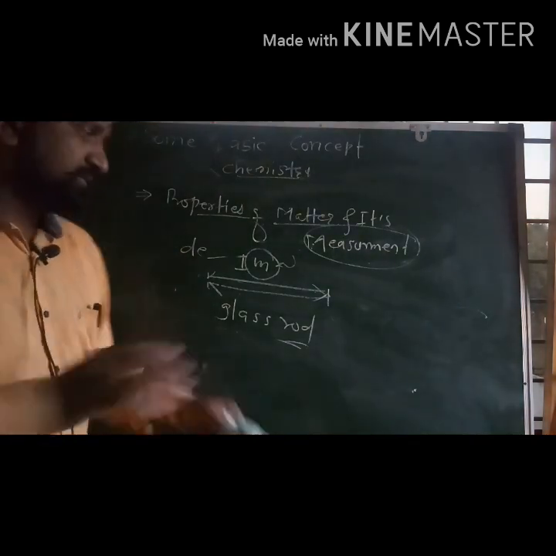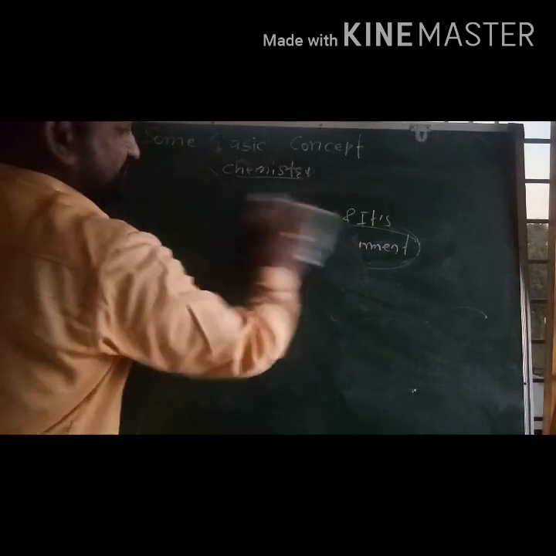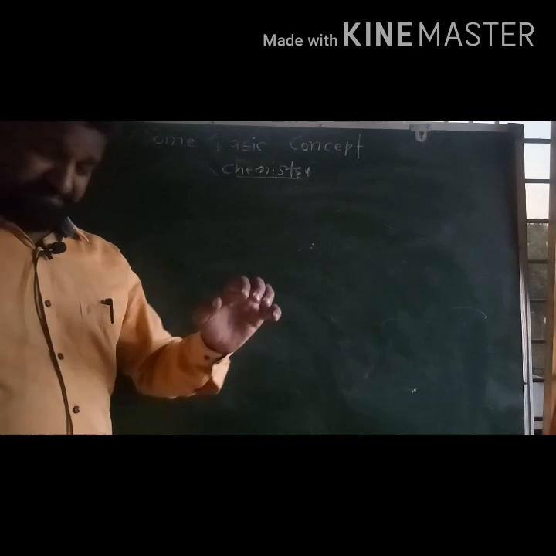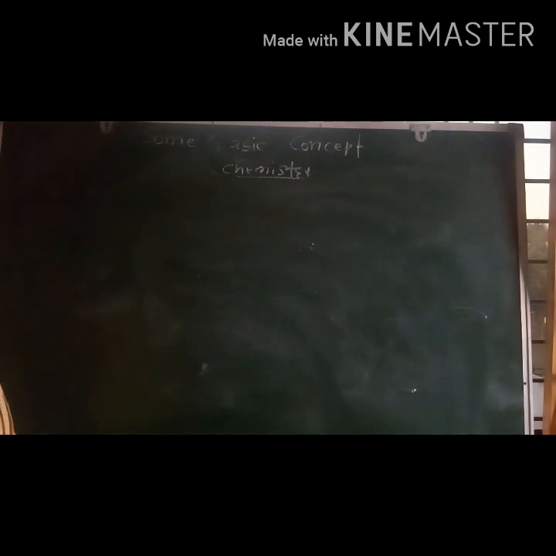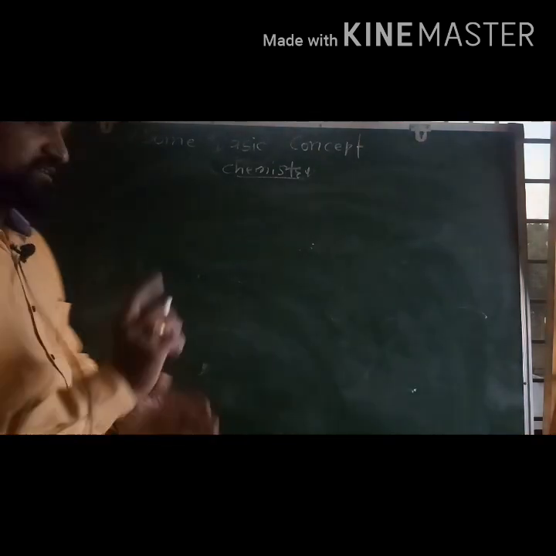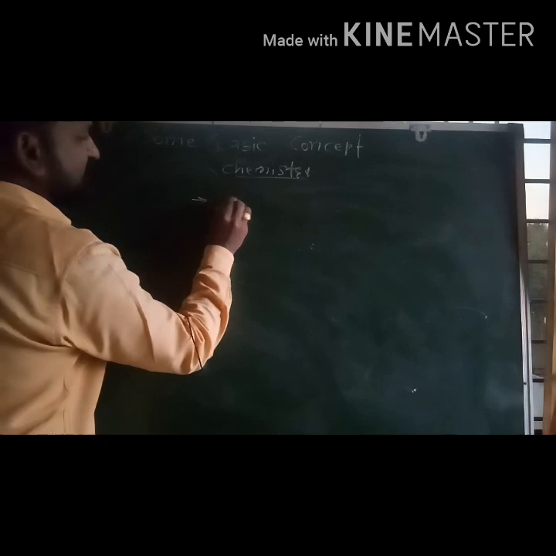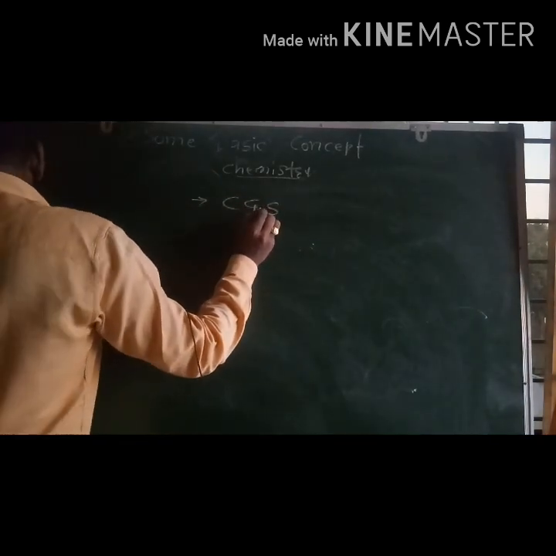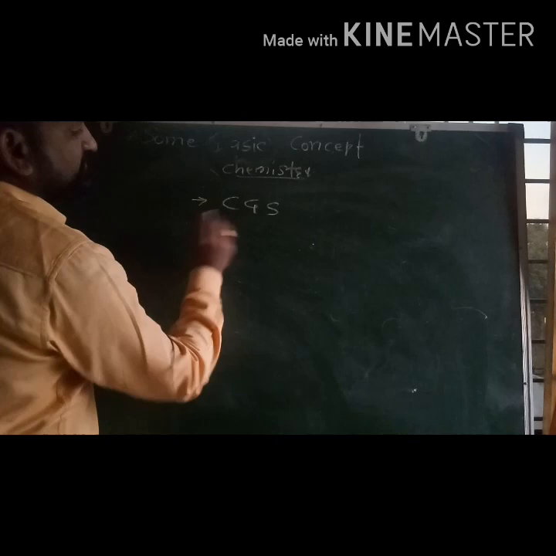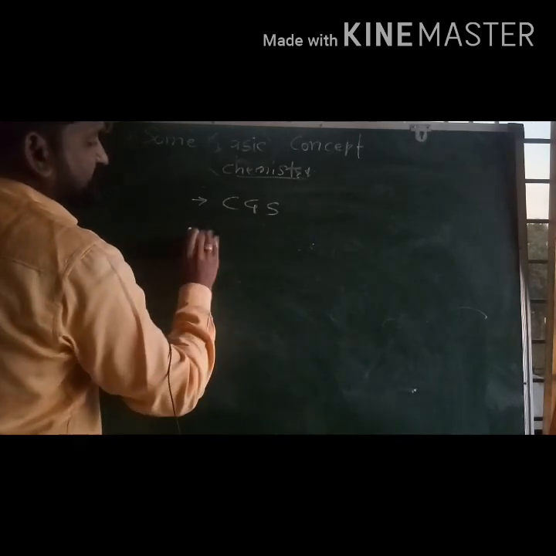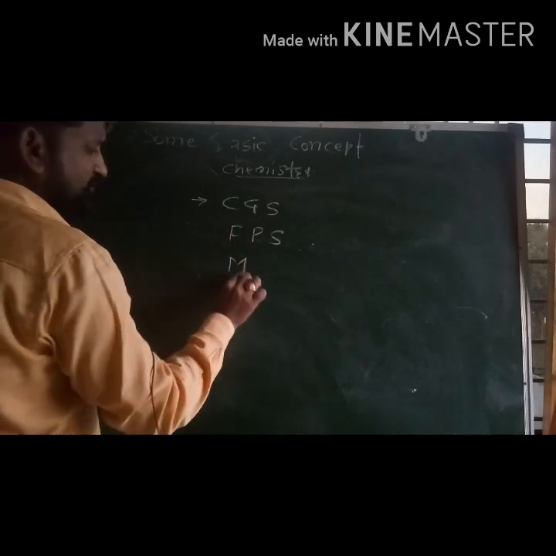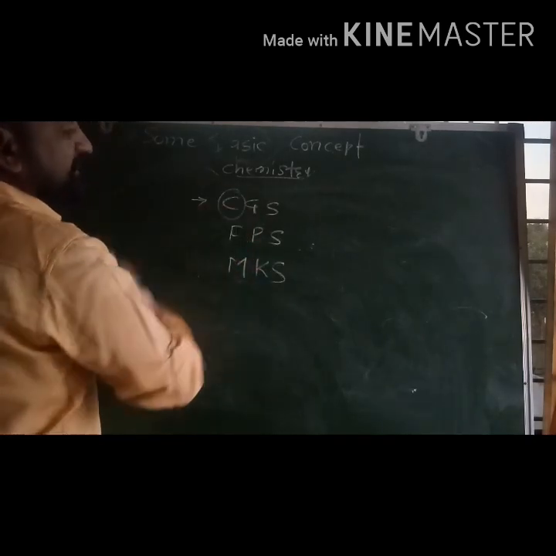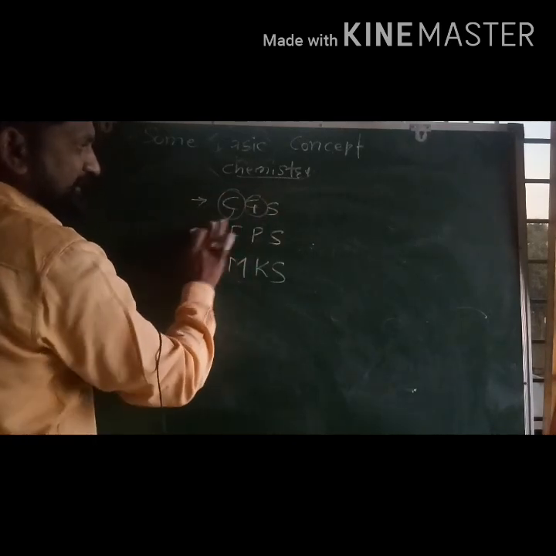Now, many more things are there which we can measure, and a lot of ways are available to measure. Therefore, some basic unit systems are there. Now we will discuss that. For example, the CGS system, the second one is FPS, not so popular, but it is, and then MKS. In CGS, centimeter, gram, second.